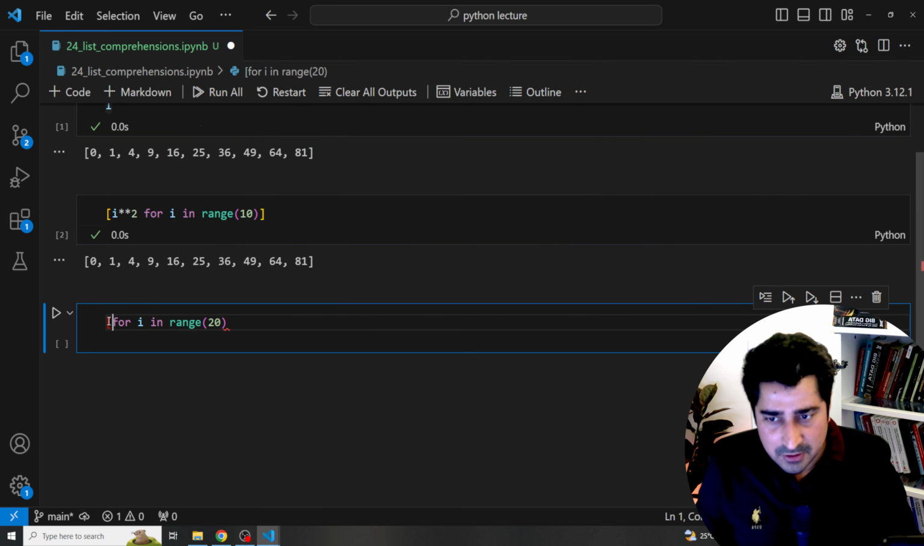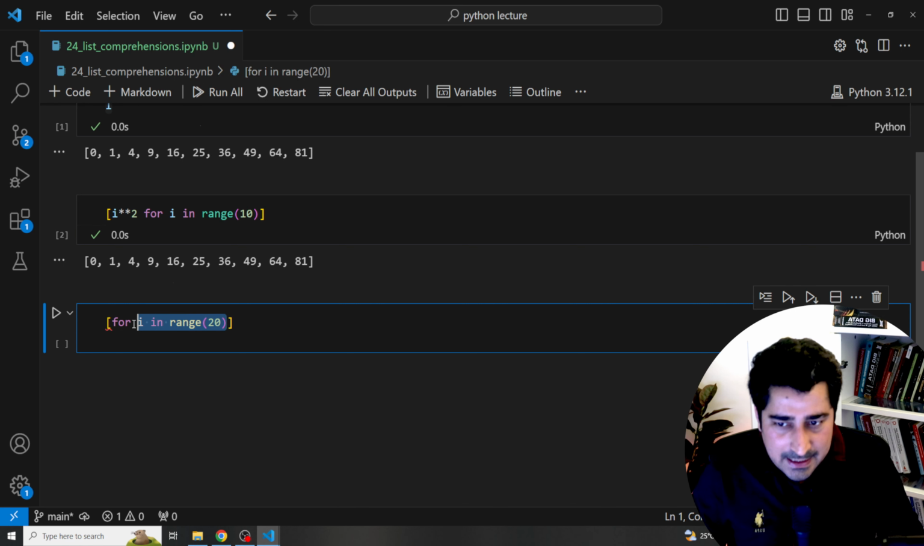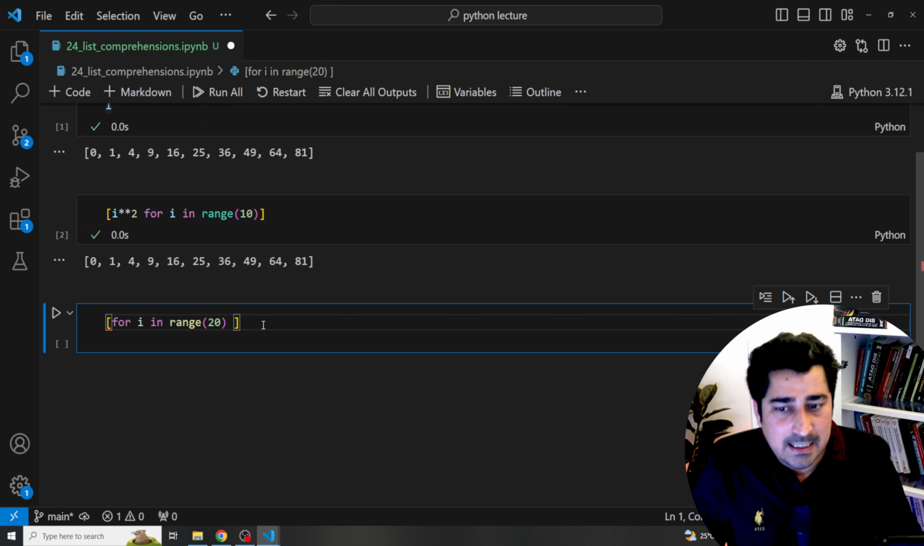Now let's try to keep it inside a list. I'm looking for an outcome which is going to be a list. So for i in range(20), okay, fine. Now you can write a condition in the same line, like we used to write an if-else kind of statement. So you can try to write a condition even over here.